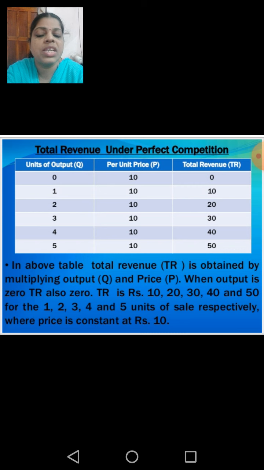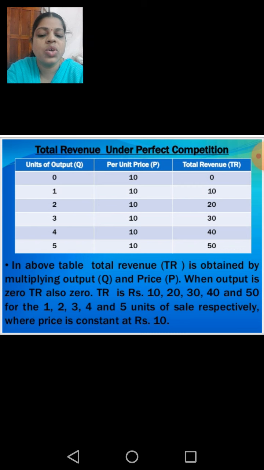So 0 into 10 equals 0. The next one, 1 multiplied by 10 equals 10. The second one, 2 units of output multiplied by its corresponding price, that is 10, equals 20. Consequently, 3 into 10, 4 into 10, 5 into 10, that is 50.